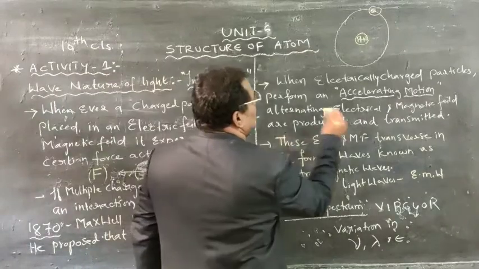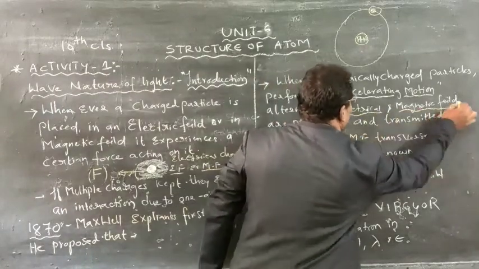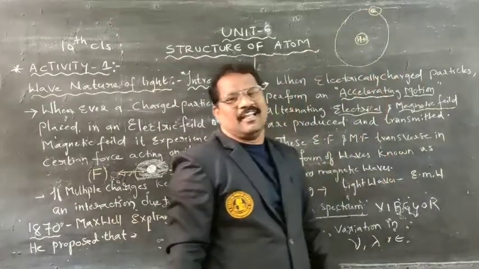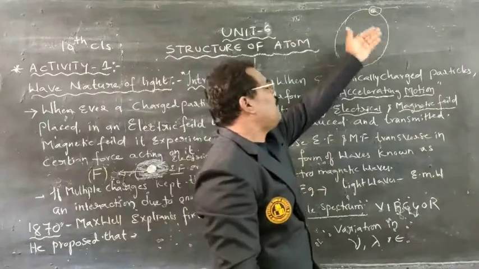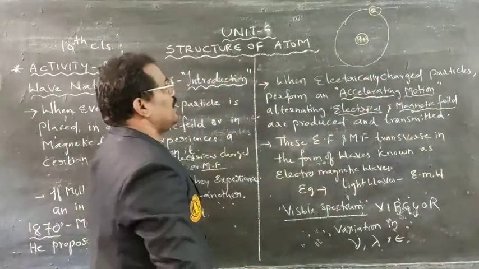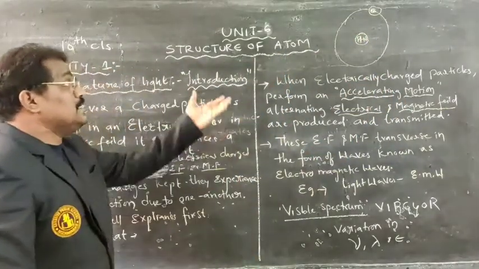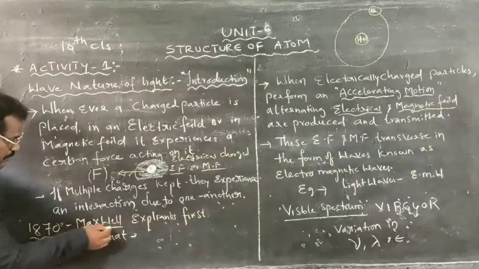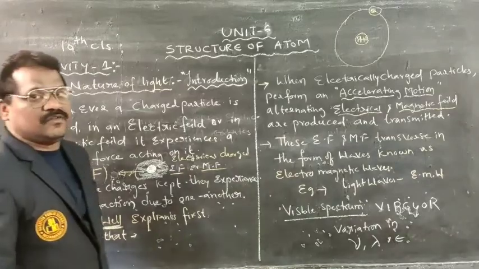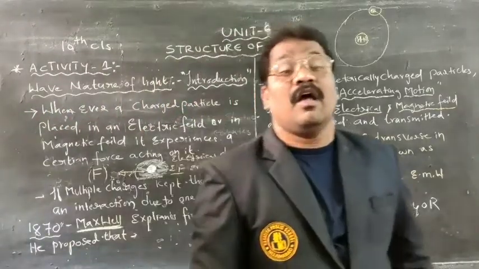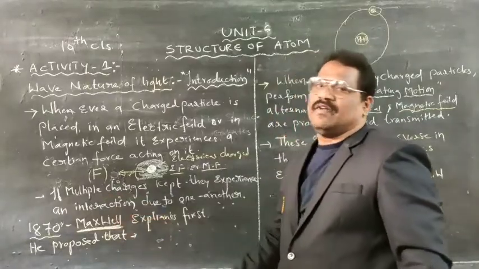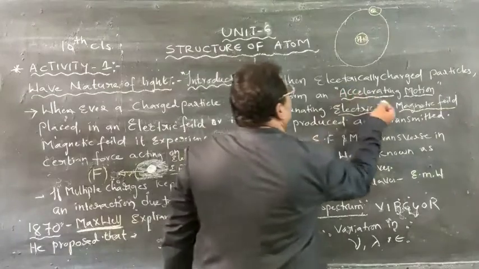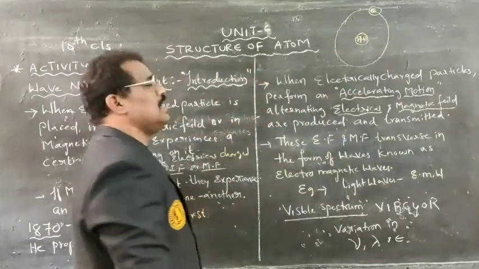Simultaneously, what happened? Electric as well as magnetic fields are produced and allowed to be transmitted from one point to another. This concept was first explained by whom? Maxwell explained this phenomenon in the year 1870. When this accelerating motion is attained, then what happened?